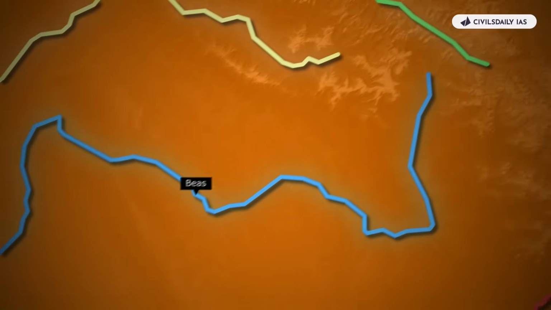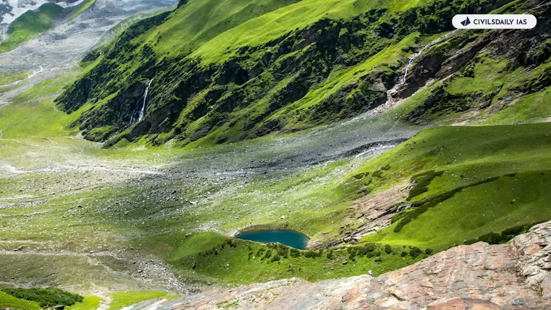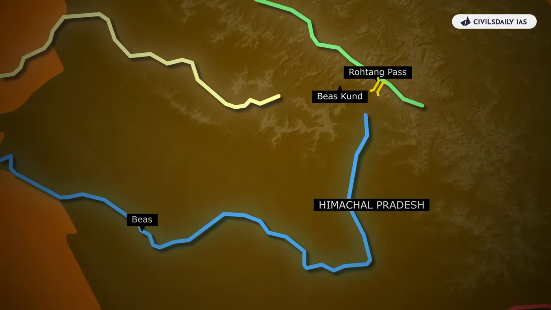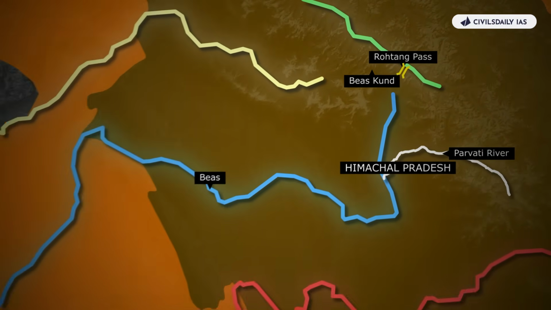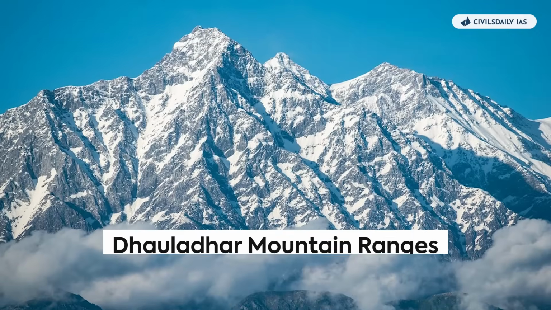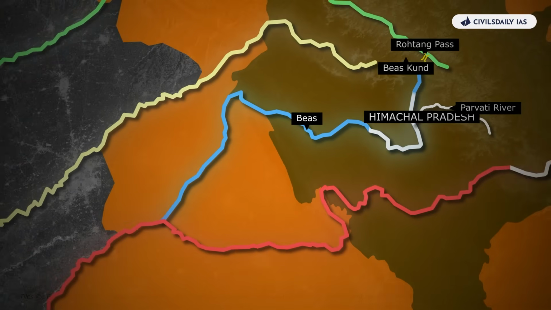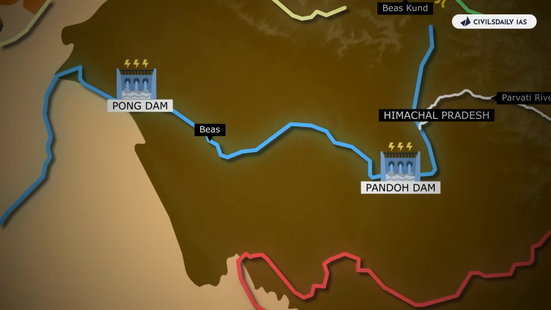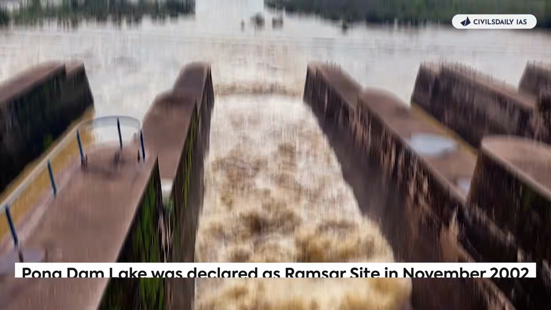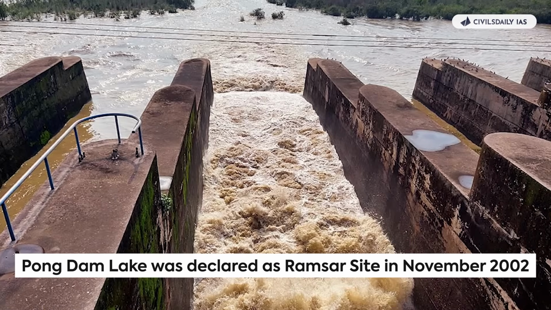Beas River, which rises from the Beas Kund near the Rohtang Pass in Himachal Pradesh. The Parvati River is one of its major tributaries and is known for its canyons and rapids in Dhauladhar mountain ranges. It merges with Satluj near Harike in Punjab. Pong Dam and Pandoh Dam are important multi-purpose projects on Beas. Pong is also an important Ramsar site.